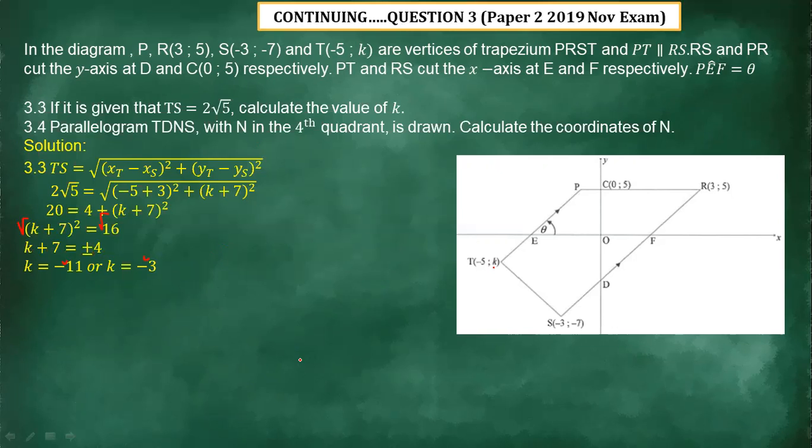Now we need to choose one solution here. Let us look at the value of k. You can see from here, and then we also have this point here, the value of y on this point is -7. Surely this one can be -3. It cannot be -11, because -11 cannot come before -7. So the final answer is k equals -3. And then we are in 3.4, parallelogram.